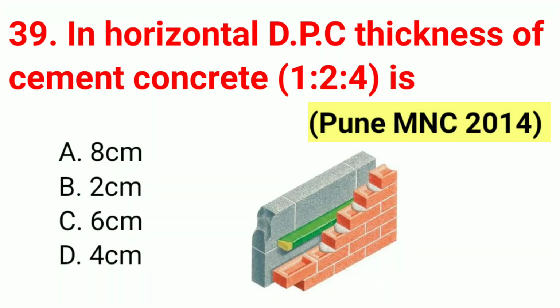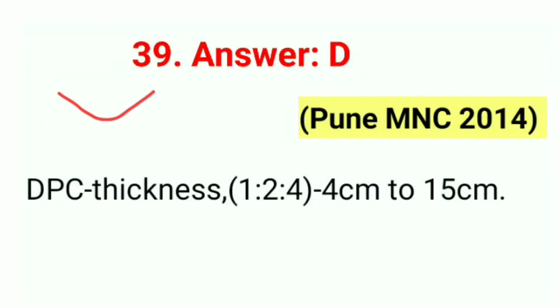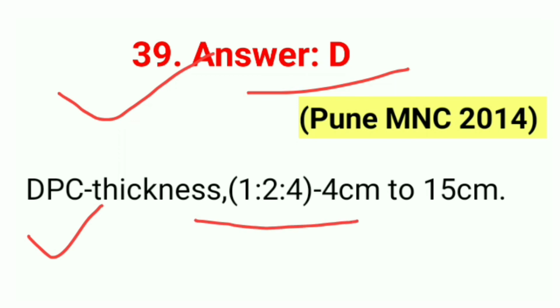Question number 39. In horizontal DPC thickness of cement concrete 1:2:4 is correct answer D, 4 cm. 39 answer is D. DPC thickness 1:2:4, 4 cm to 15 cm.